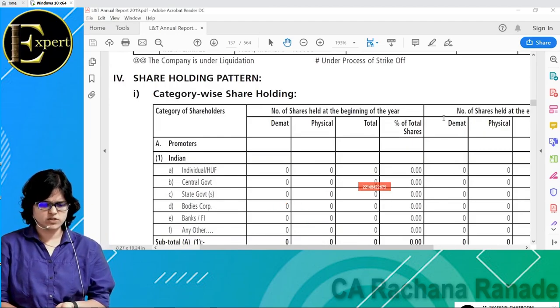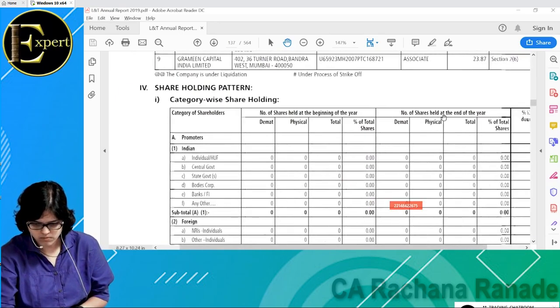Is it visible? Yes? This will get covered in the screen properly.